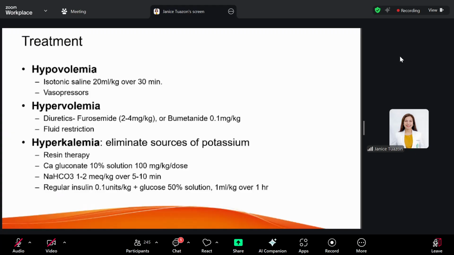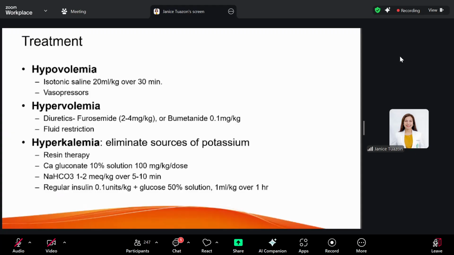Okay? Now, diuretics are used only if you have signs of fluid overload. Furosemide at 2 to 4 milligrams per kilogram. Actually, we use it at 1 to 2 milligrams per kilogram. Or bumetanide at 0.1 milligram per kilogram. But bumetanide here is not available anymore. They may be given as boluses or maybe also as drip. For furosemide, we have been using that.